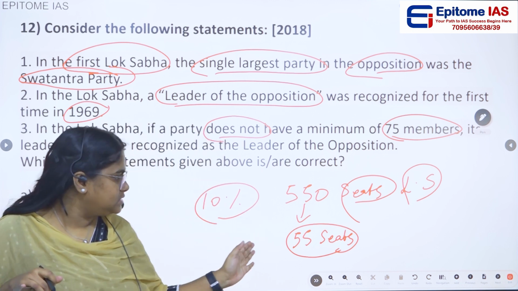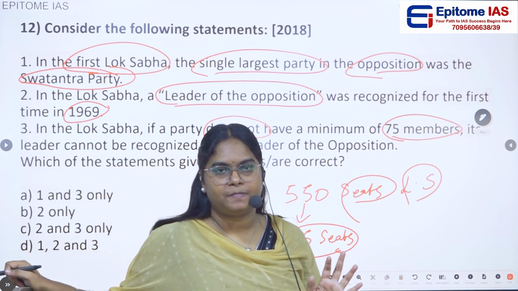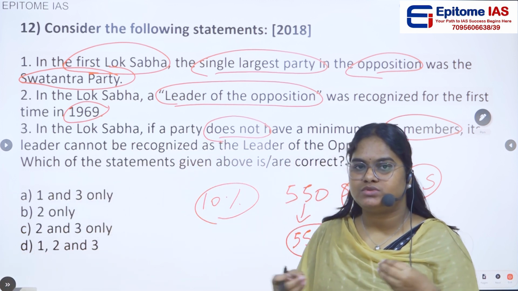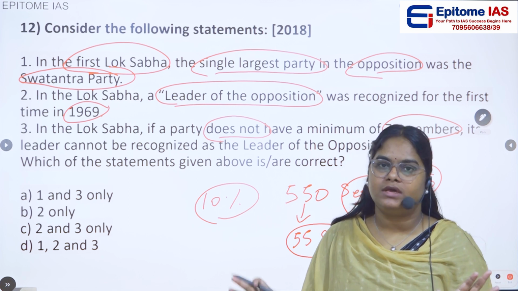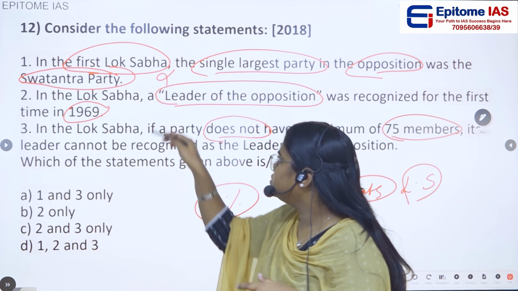But it should at least need 55 seats to form the opposition party. So, in that sense, there was no opposition party at all in the first Lok Sabha. Okay, so we can eliminate this option.